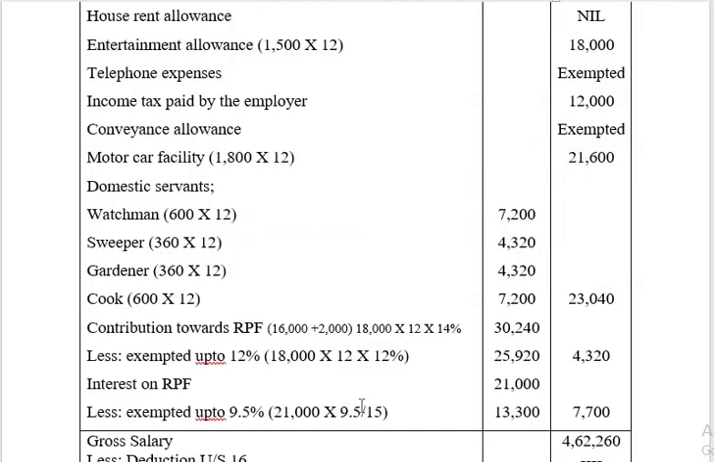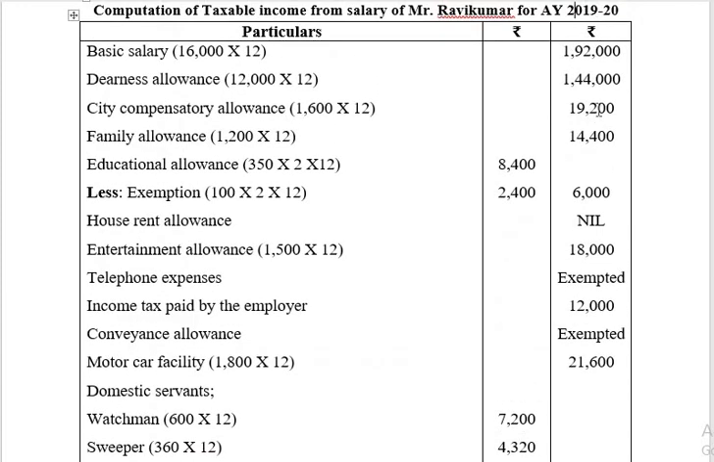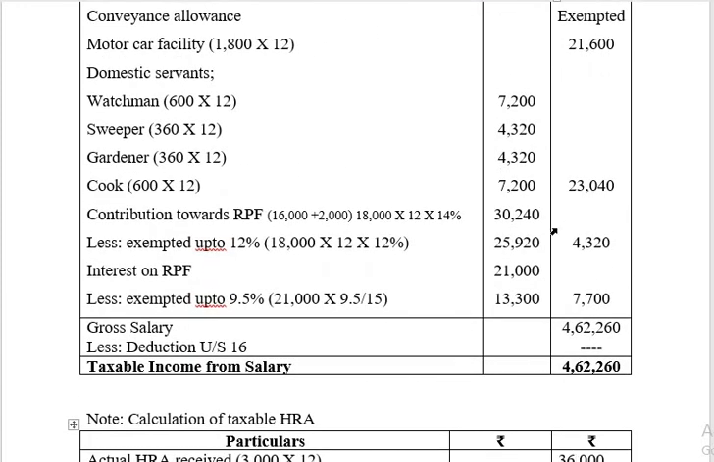Out of 15%, how much will be the 9.5% rate of amount of interest? That should be found out. Remaining is taxable. So total amount of interest will be 21,000 at the rate of 15%. For that we need to find out what is the amount of interest at 9.5%. That is 21,000 into 9.5 divided by 15, which is 13,300. Balance will be taxable. So after adding up all these incomes, all these transactions, the balance will be gross